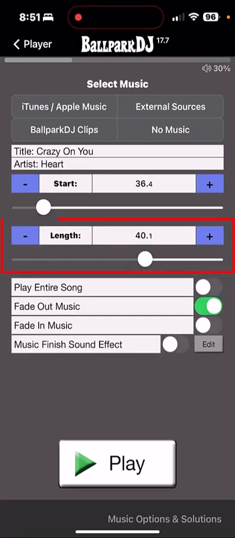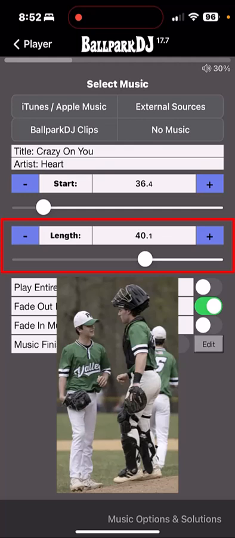The length controls the duration that the song will play from the start position before it fades out automatically. I typically recommend users set the length to a longer length than you really need, maybe 40 seconds, maybe even 60 seconds. That gives you a longer runway for any events that may occur, such as maybe the batter walks over to talk to the third base coach, or the catcher goes out to talk to the pitcher, and that avoids you having maybe 20 or 30 seconds of silence after you play the intro. This allows you to continue to play the song.